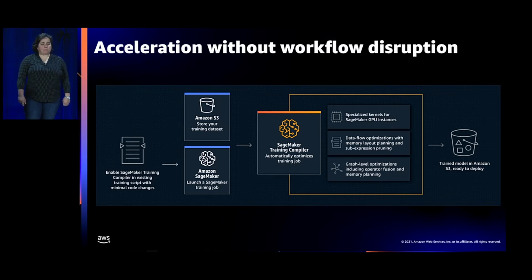More specifically, Training Compiler uses graph-level optimizations such as operator fusion, memory planning, and algebraic simplification, data flow level optimizations such as layout transformation and common sub-expression elimination, and backend optimizations such as memory latency hiding and loop-oriented optimizations. And this produces an optimized model that efficiently uses hardware resources. As a result of these optimizations, compiled models train faster.